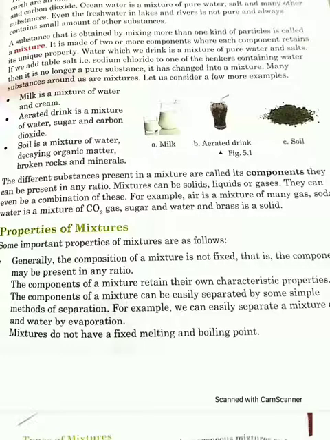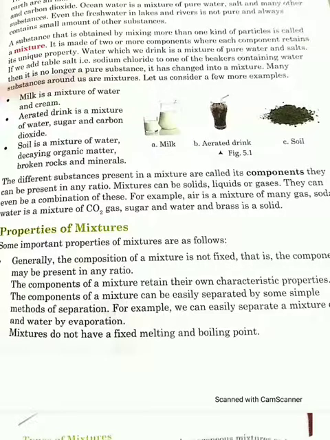If we talk about ocean water or sea water, that is also a mixture of pure water with salt and many other impurities. Even the fresh water in a lake or river is not so pure.